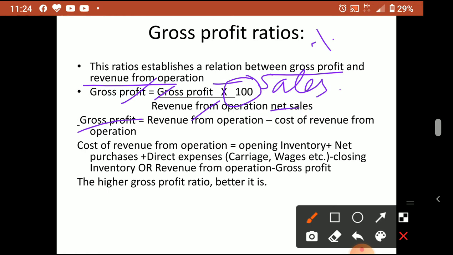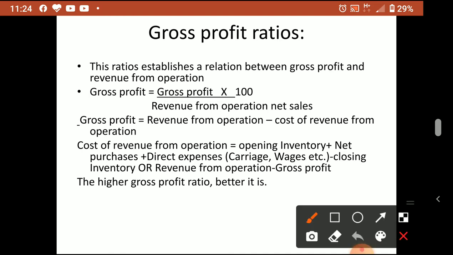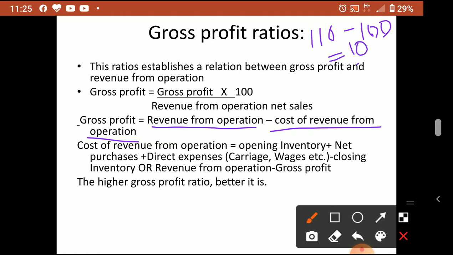So gross profit is equal to revenue from operation minus cost of revenue from operation. Revenue from operation means the selling price. Suppose I am selling something for 110, and to purchase that product I spent rupees 100. Remember, cost of revenue from operation is the amount spent by the businessman. Revenue from operation is the amount received from the customer, that is the selling price. So what is the profit now? 10 rupees.